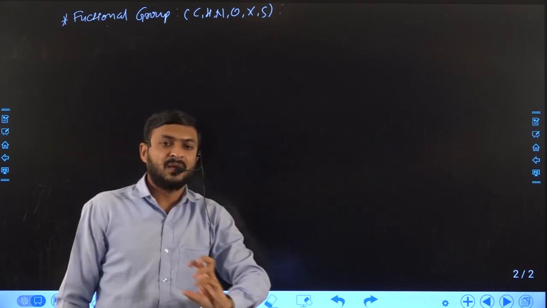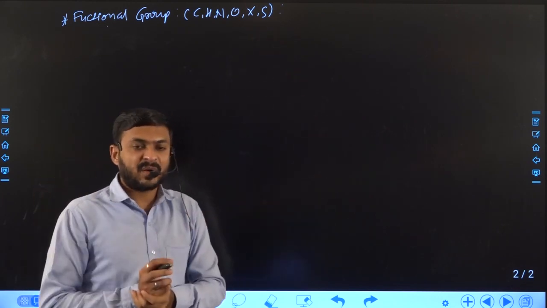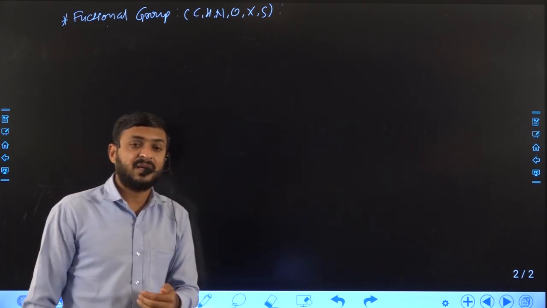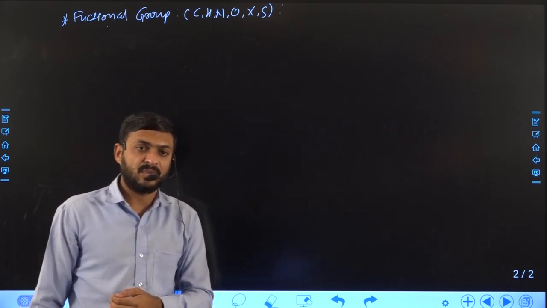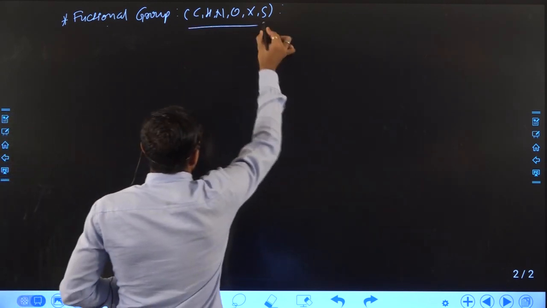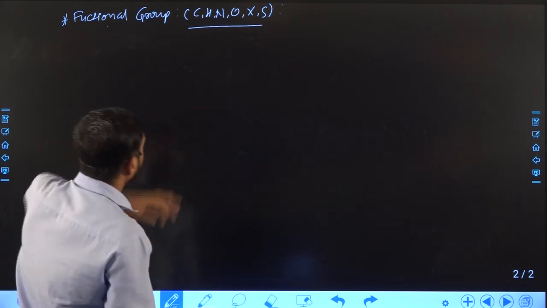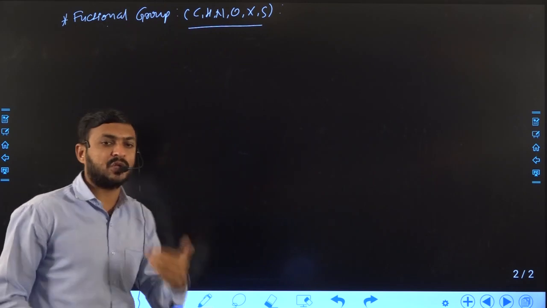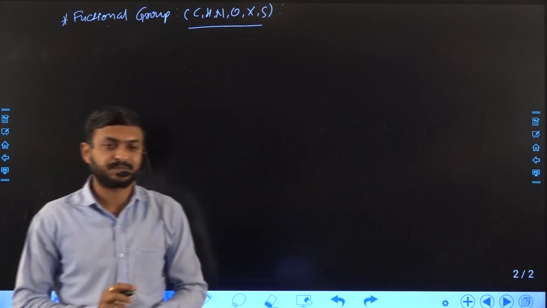They combine in a specific order to make different types of functional groups. So now the definition of a functional group is clear: these types of elements combine to form a functional group.